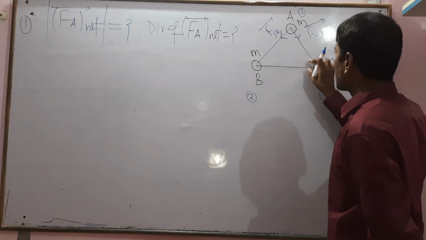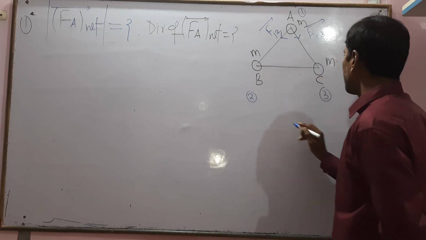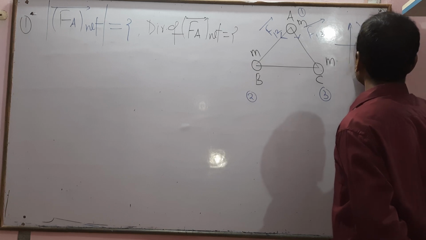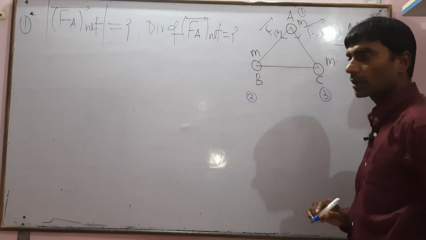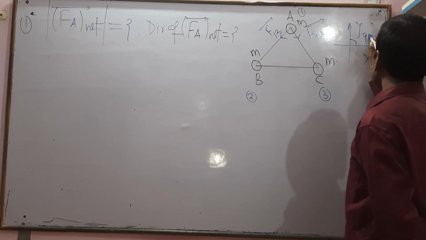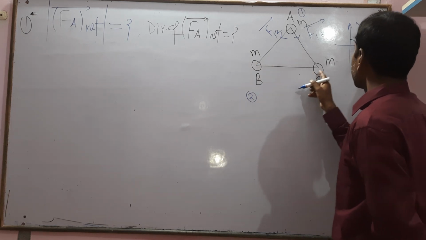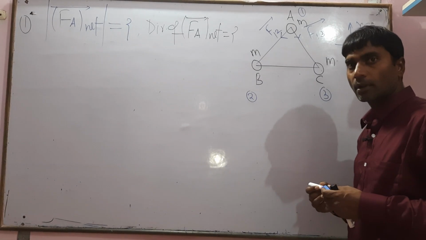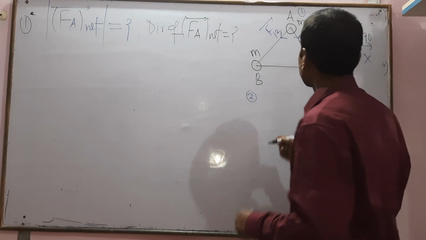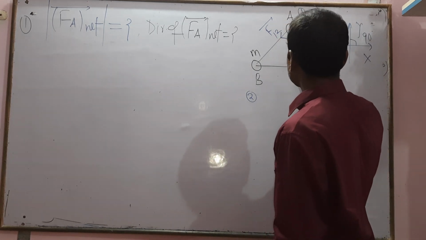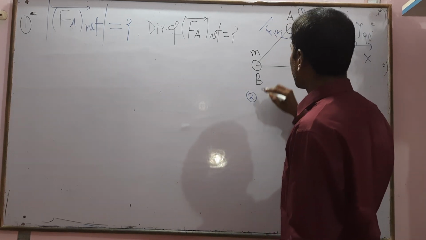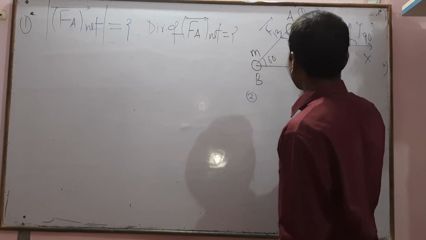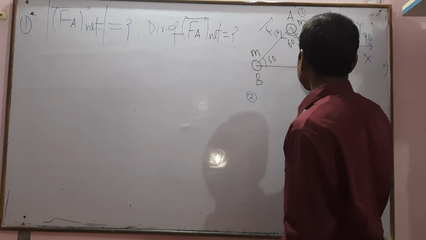In this configuration BC is horizontal, so this is the x-axis and this is the y-axis, and the angle between the two axes is 90 degrees. So BC is parallel to the x-axis. Because this triangle is equilateral, this angle is 60 degrees, this is also 60 and this is 60 degrees.